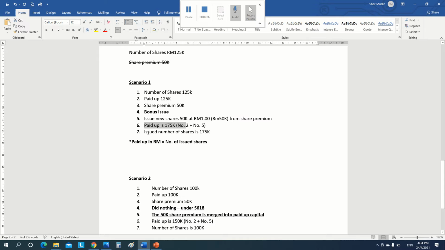Paid up and issued shares are both 175,000.